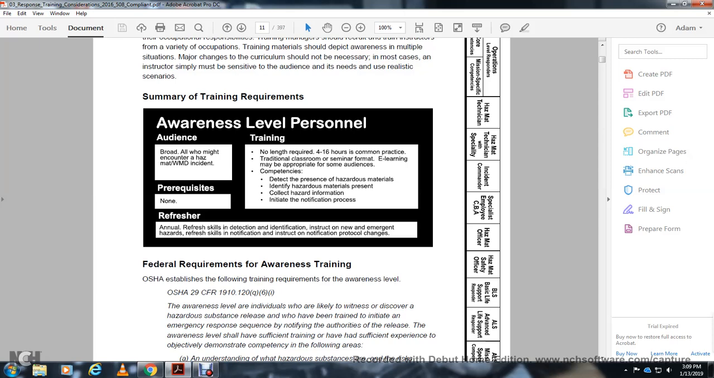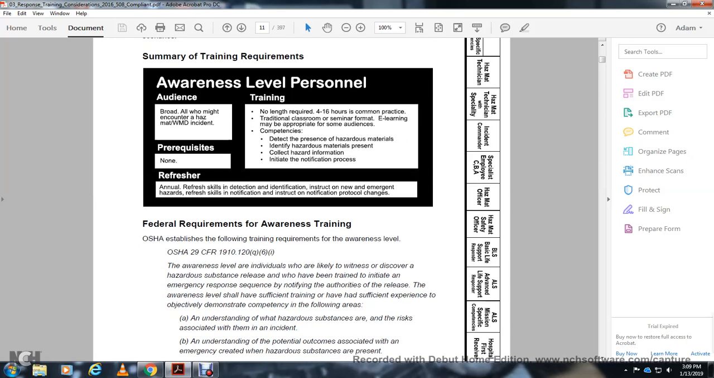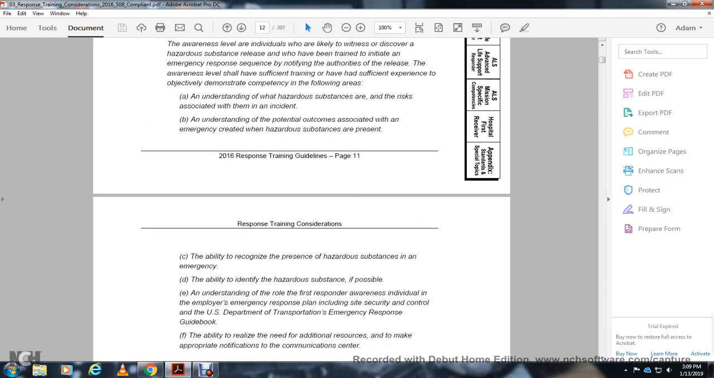Awareness level personnel should have sufficient training or experience to demonstrate competency in the following areas: understanding hazardous substances and the risks associated with them in an incident; understanding the potential outcomes associated with an emergency created when hazardous substances are present; the ability to recognize the presence of hazardous substances in an emergency; the ability to identify the hazardous substance, if possible; understanding the role of the first awareness individual in the emergency response plan, including security and control; using the U.S. Department of Transportation Emergency Response Guidebook; and the ability to rely on additional resources to make the appropriate notifications to the communication center.